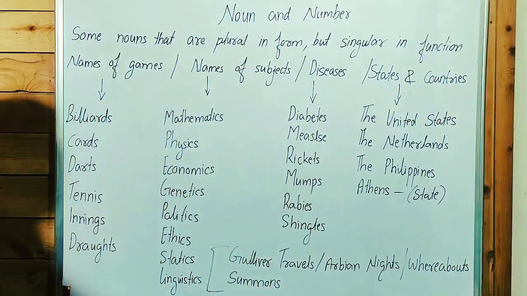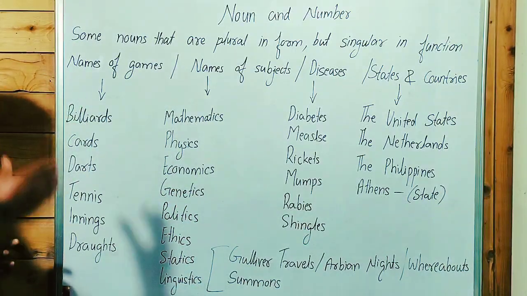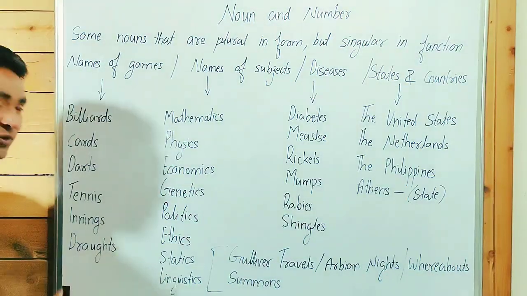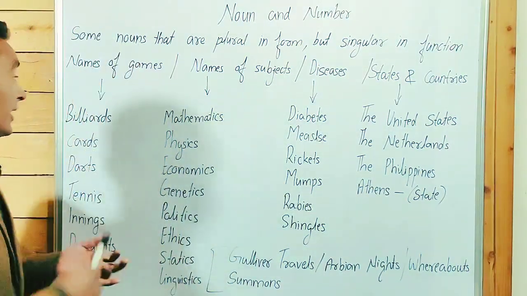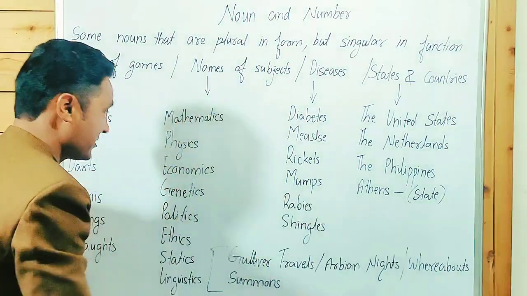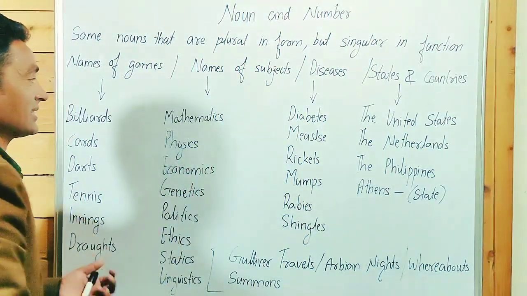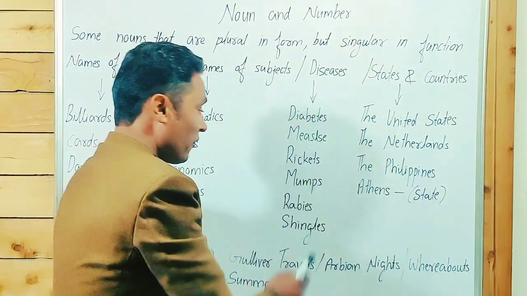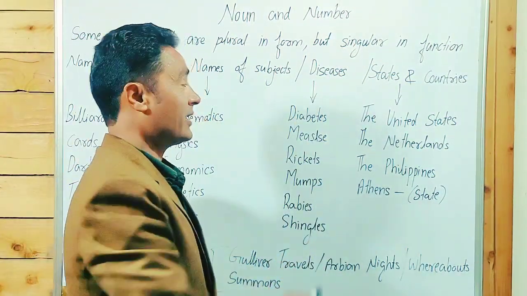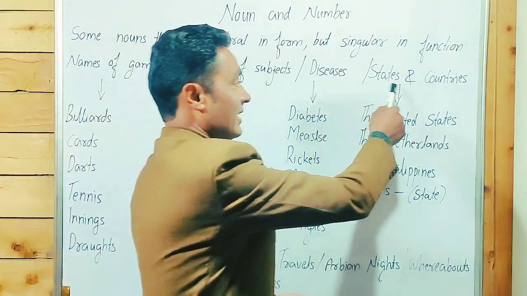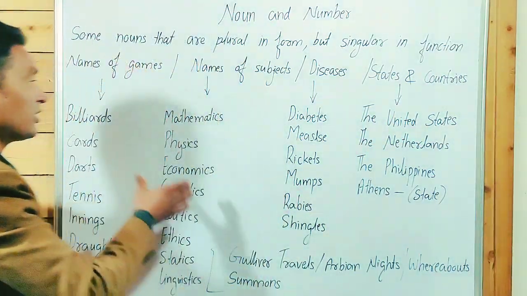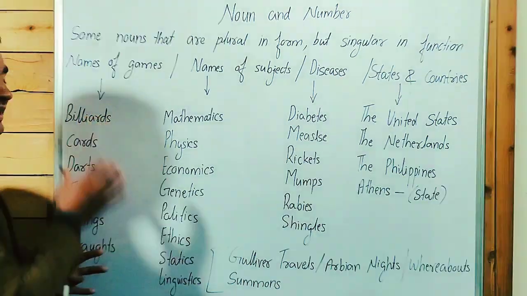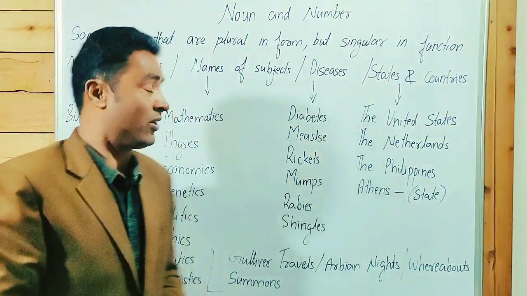Names of games are always plural in form and treated as singular in function. Names of subjects, mathematics, physics. Names of diseases. Names of states and countries. Guys, point to be noted, these nouns are plural in form but singular in function.